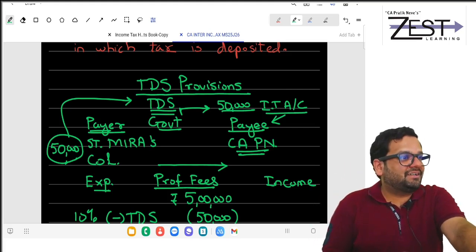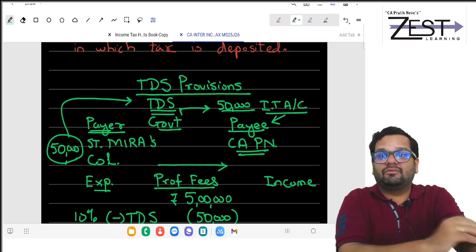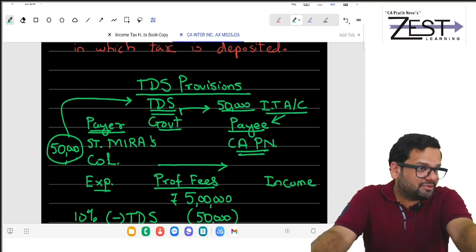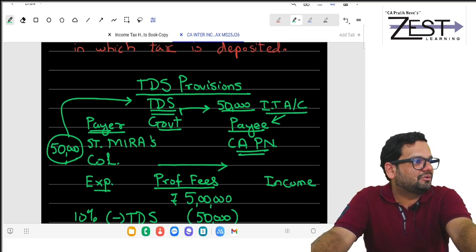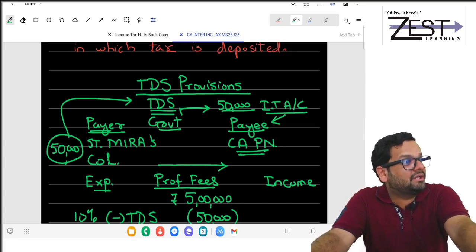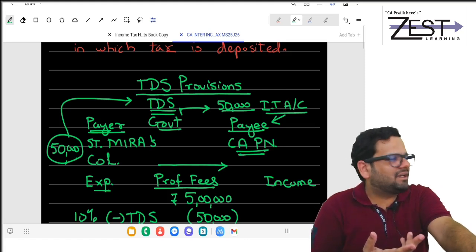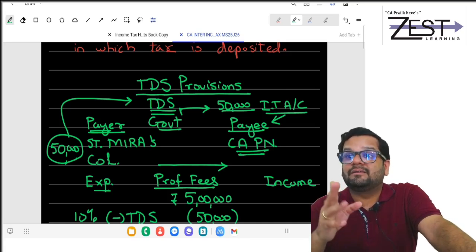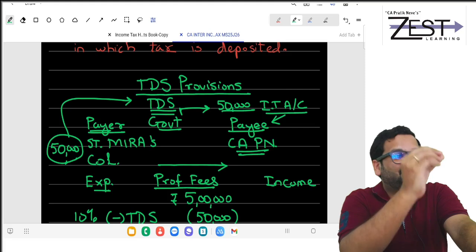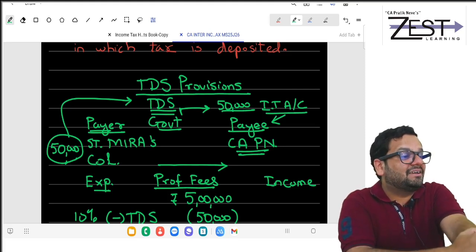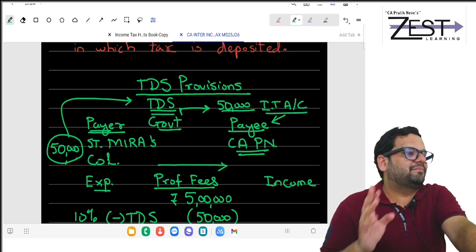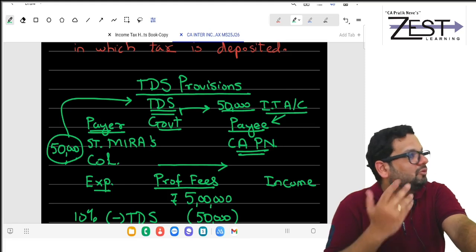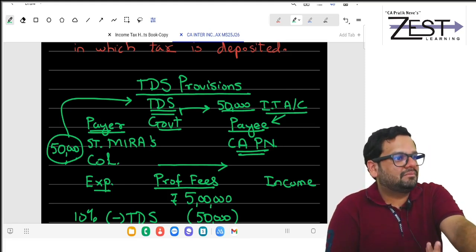So government says that TDS should happen. Now, why TDS should happen? Why these provisions of TDS? And you have these provisions in your syllabus also. But why should TDS happen? Finally, I could have paid my tax. In the AY, I could have paid my tax for PY. But with TDS, government gets a guarantee that I will declare each and every of my income. Even if I don't declare, they already know. Government knows better than me my income.